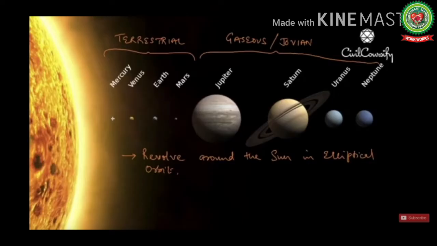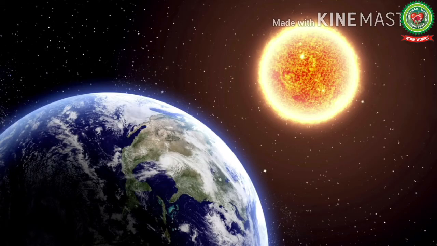The first 4 planets can be classified as terrestrial as they are made up of solid mass, and the others are gaseous or Jovian planets because they are made up of gases. There is a big cluster of gas which has now become a planet. Now if we talk about Earth, Earth is at the perfect distance from the Sun for life to thrive. This distance is called the Goldilocks zone. It is a perfect distance where life sustains.